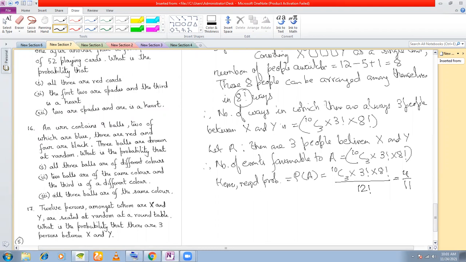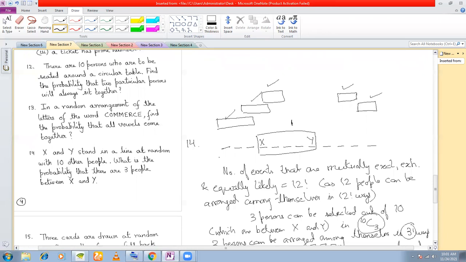Clear? Yes, sir. Remember the logic. Now, there is one problem at the end of this exercise. Same logic we are going to apply for a circular arrangement. This arrangement that we have done here is a linear arrangement. You see, they were standing in a line, right? Same logic we are going to apply in circular arrangement, except there will be a slight variation there, but the logic will remain the same. So try to remember the logic. Move on to the next one.